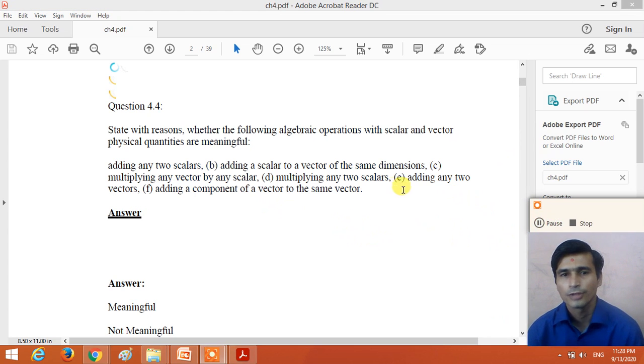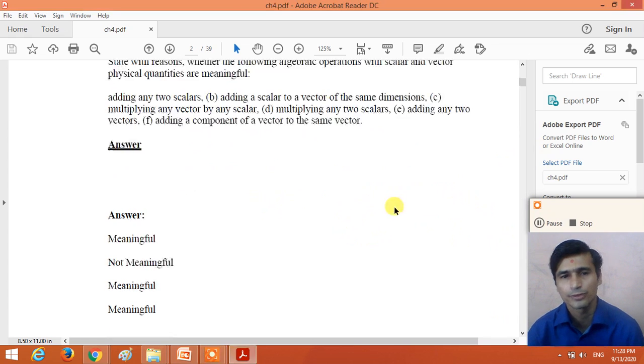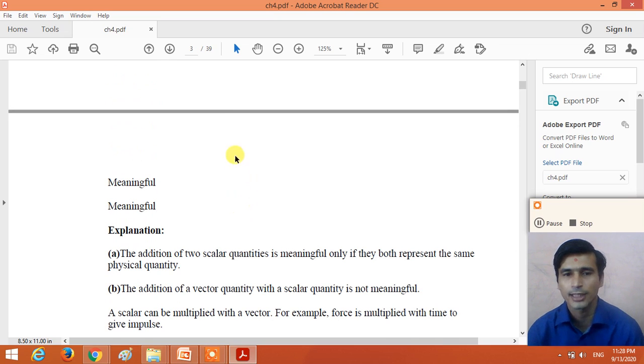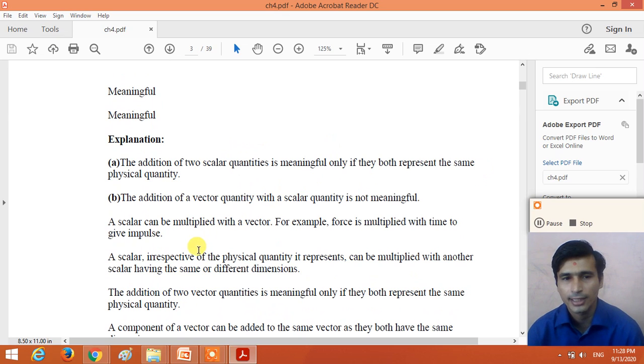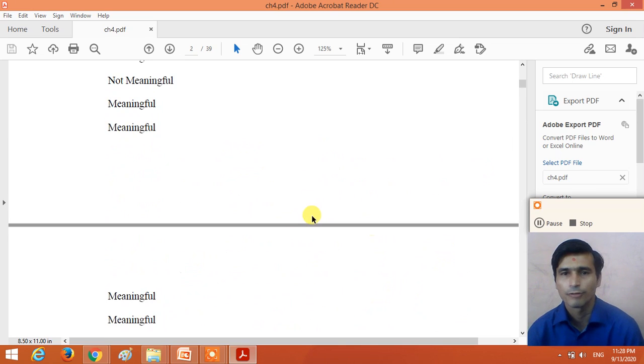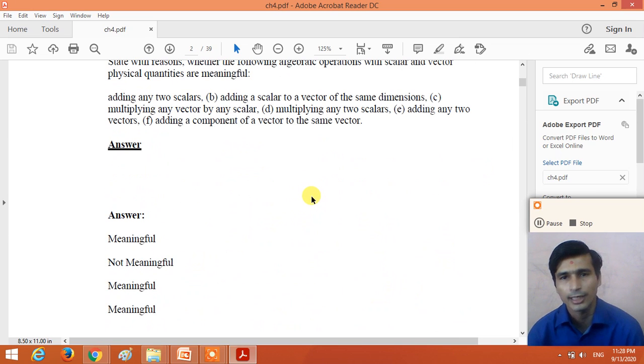So now fourth statement, multiplying any two scalar is a meaningful or not? Yes. Multiplying two scalar, that means when we multiply a physical quantity with a scalar, we get another physical quantity. So the statement is a meaningful statement. A scalar, irrespective of the physical quantity it represents, can multiply with another scalar quantity of the same or different dimension. So we can multiply two scalar quantities. The multiplication of scalar quantity is similar to the simple multiplication, right?